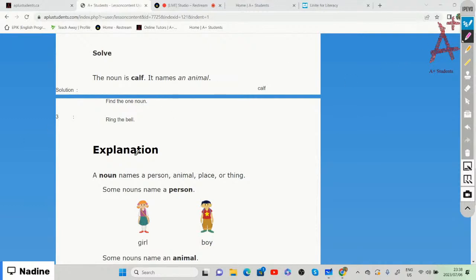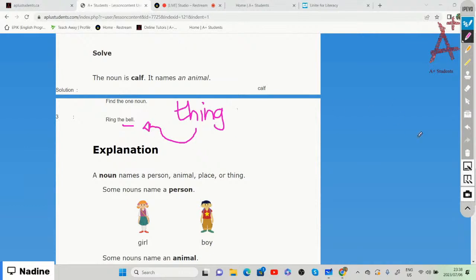All right, so the noun is bell, and bell names a thing.